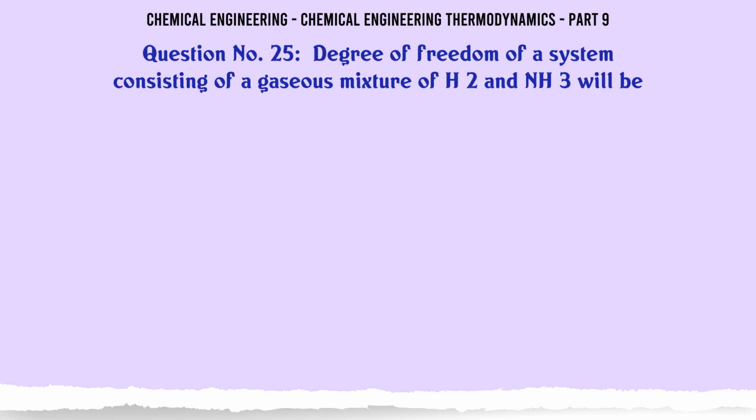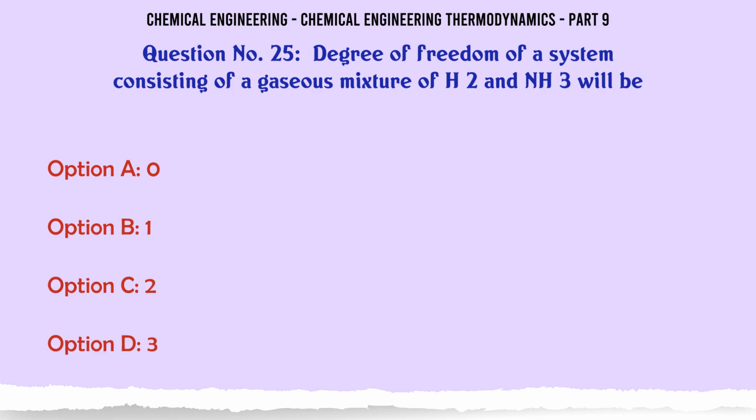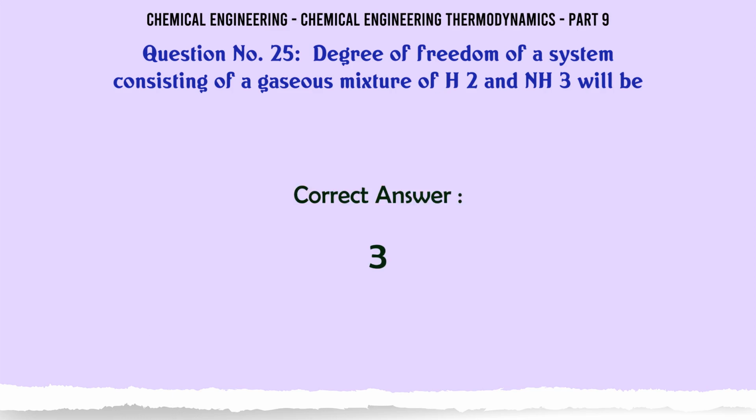Degree of freedom of a system consisting of a gaseous mixture of H2 and NH3 will be: A. 0, B. 1, C. 2, D. 3. The correct answer is 3.